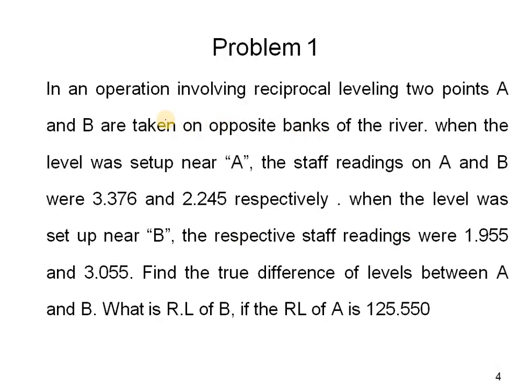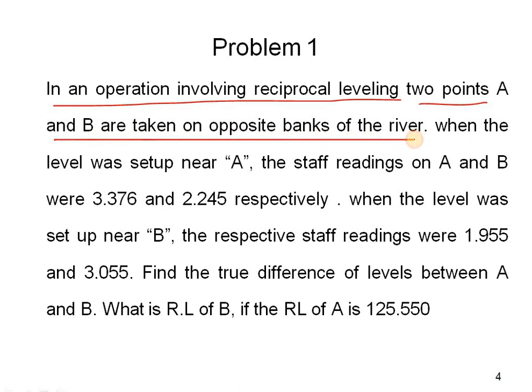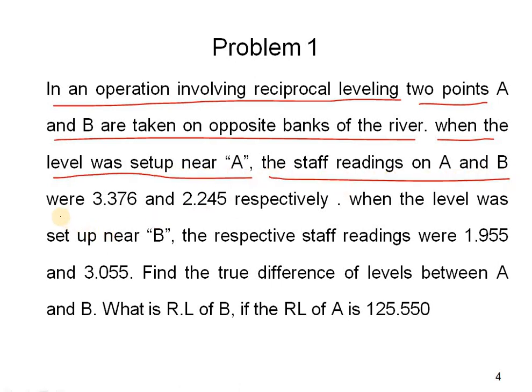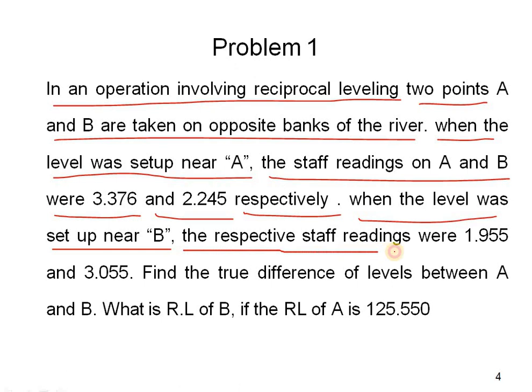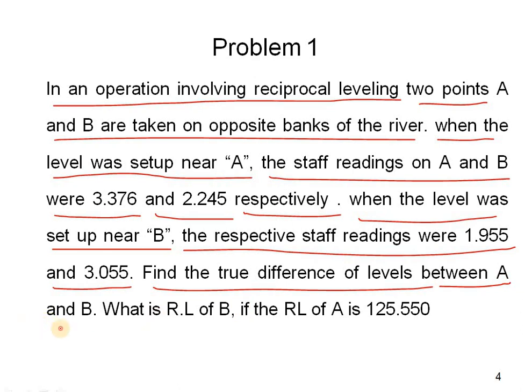So this is a problem again. In an operation involving reciprocal leveling, 2 points A and B are taken on opposite banks of the river. When the level was set up near A, the staff readings on A and B were 3.376 and 2.245 respectively. When the level was set up near B, the respective staff readings were 1.955 and 3.055. Find the true difference of levels between A and B.